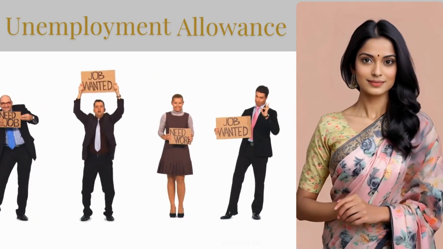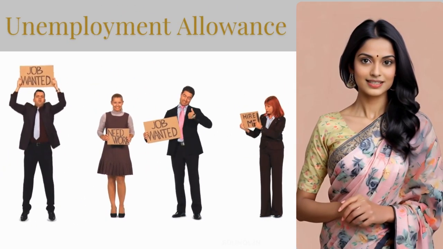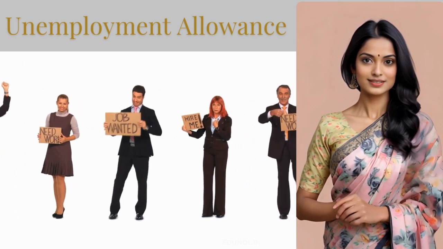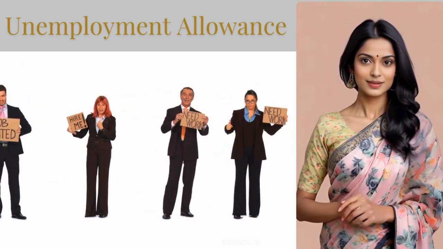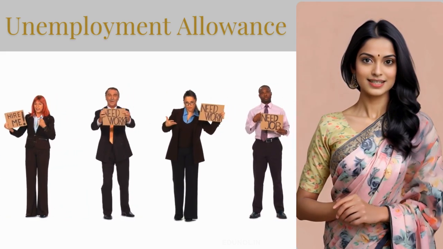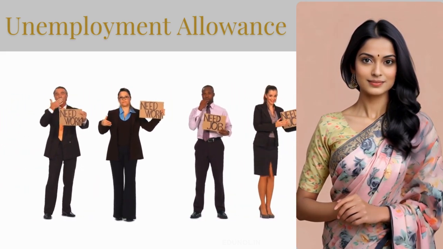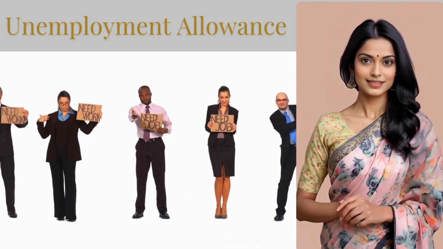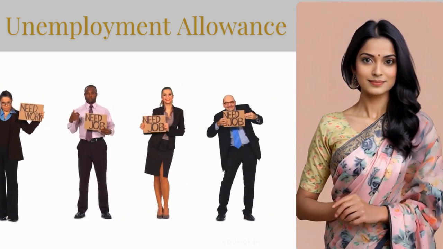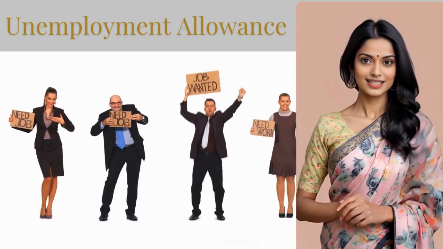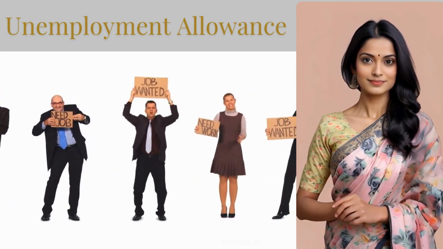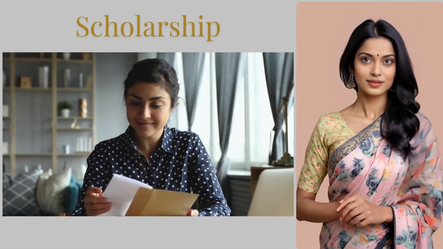Next we come to unemployment allowance. If government gives a fixed amount every month or every year to people who are unemployed in the country, then this is called unemployment allowance. An example could be government giving 10,000 rupees every month to unemployed people. The unemployed people are not giving any services to government in return for this monthly allowance, and hence this is a transfer income. Next we come to scholarship.